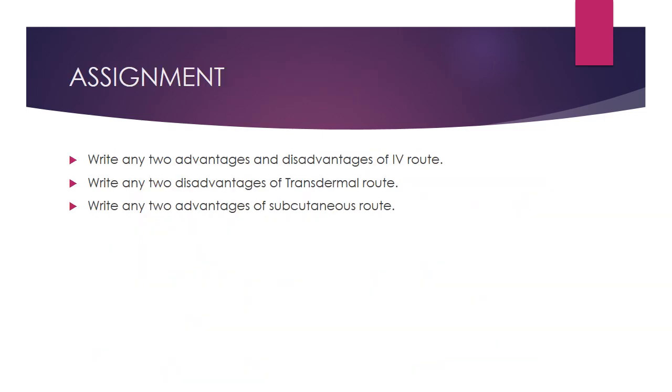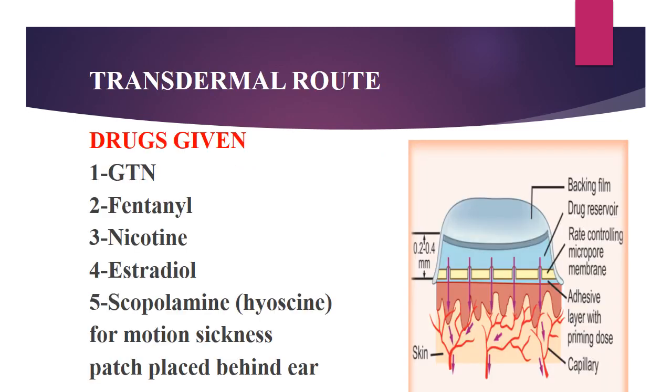Now, this is the assignment for today's lecture. Write any two advantages and disadvantages of the IV route. Write any two disadvantages of the transdermal route, and then write any two advantages of the subcutaneous route. This is the transdermal route. The drugs mostly given are glycerol trinitrate, nicotine, estradiol, and scopolamine for motion sickness, as a patch placed behind the ear.